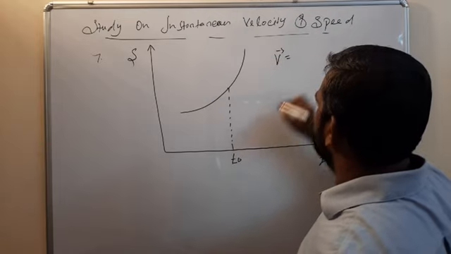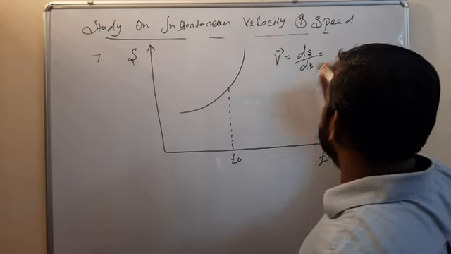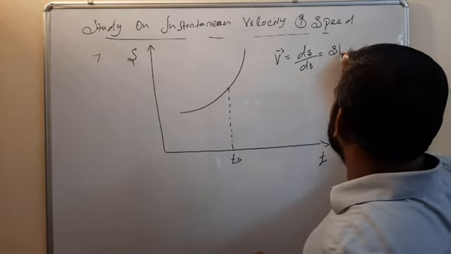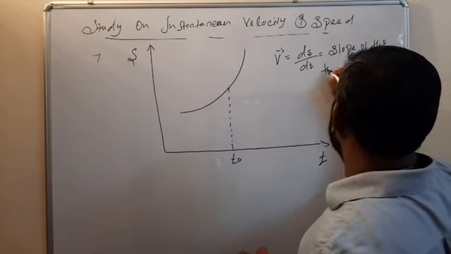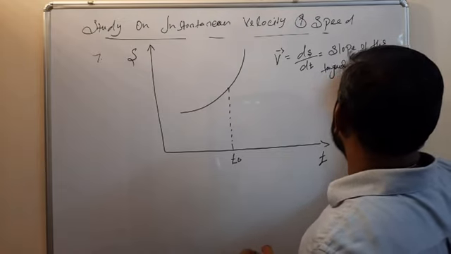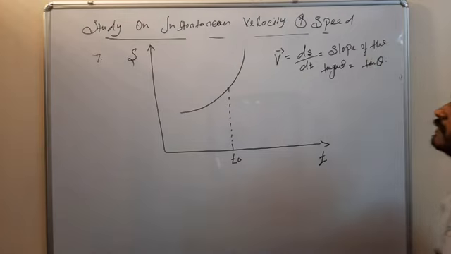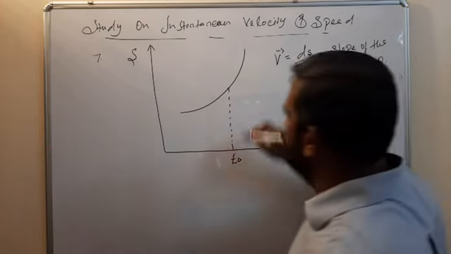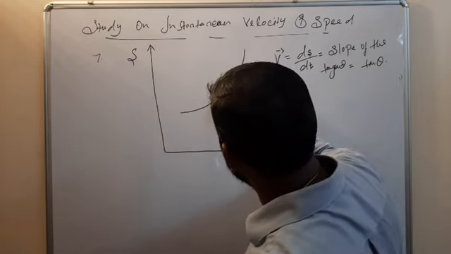Instantaneous velocity is equal to ds by dt, that is equal to the slope of the tangent, that is equal to tan theta. So at that point, what is the slope of the tangent?